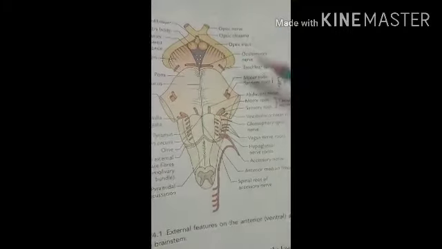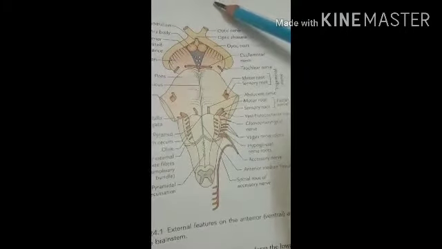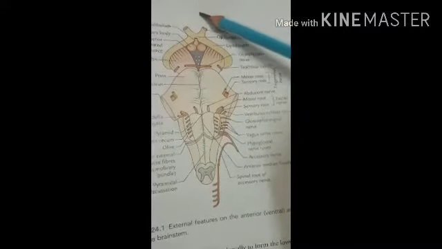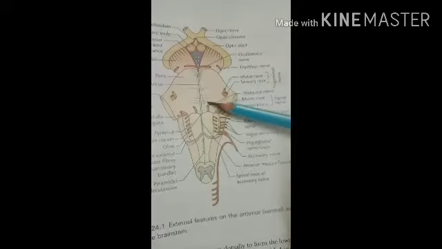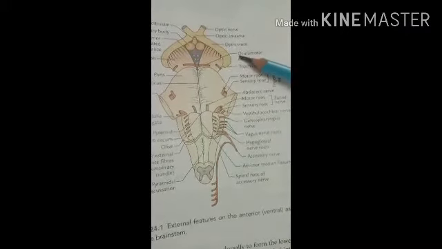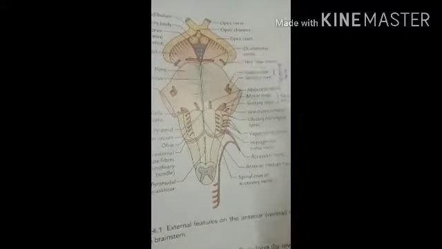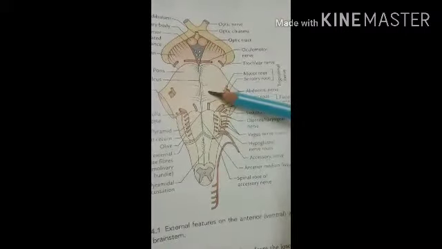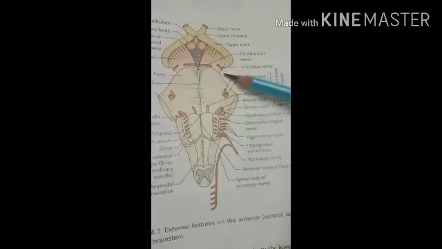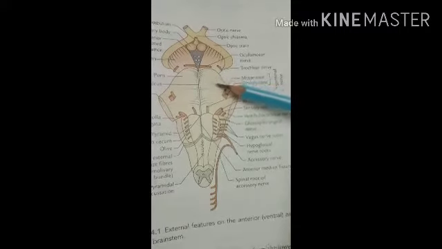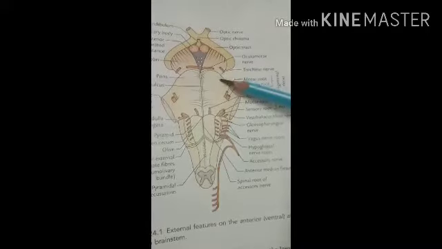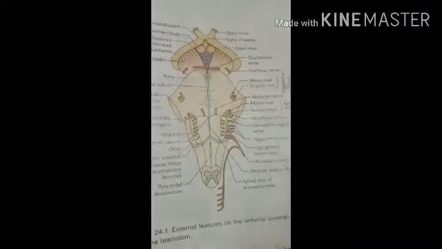That is, the voluntary signals come from the cerebral cortex to the pons, and from the pons they go through the middle cerebellar peduncle into the cerebellum. That is the first function. The second function: the pons has the pneumotaxic and the apneustic areas, and together these two areas form the medullary rhythmicity area, and they control the breathing of the body.